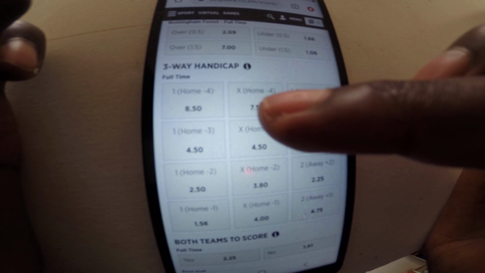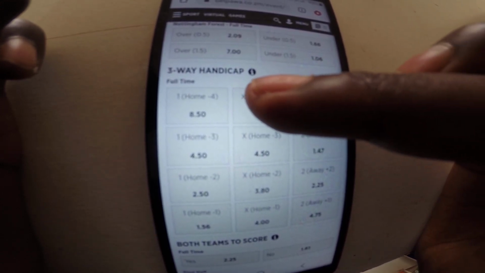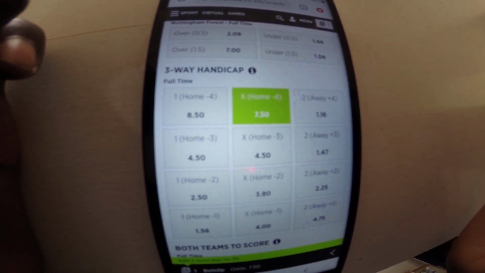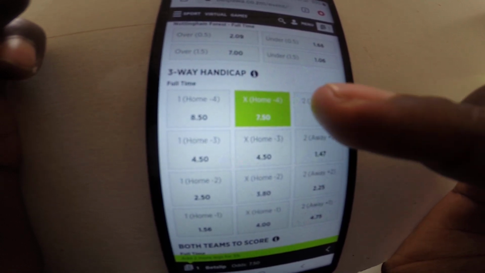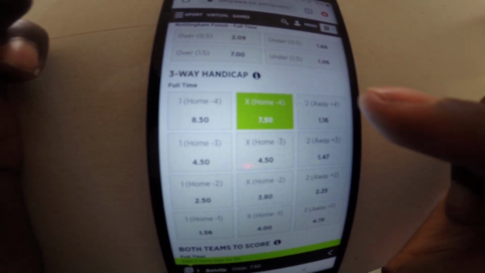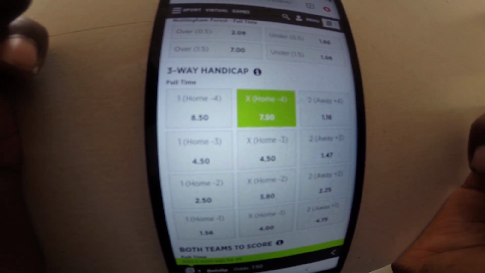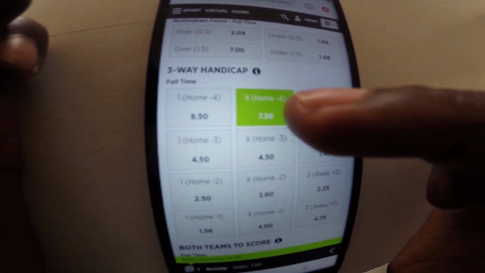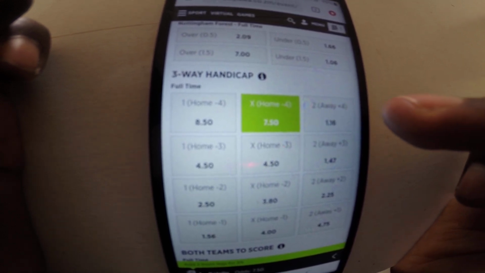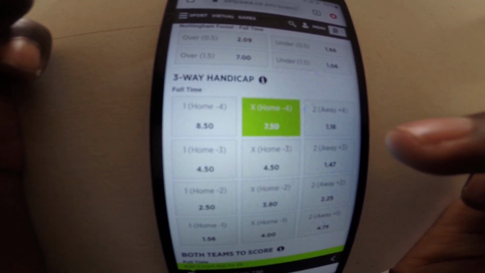If I go here, if I press on the middle, X means a draw. But then, how is it a draw? It means if Arsenal wins, for example, by 5 goals, and Nottingham Forest scores a goal, it will mean this is a draw.